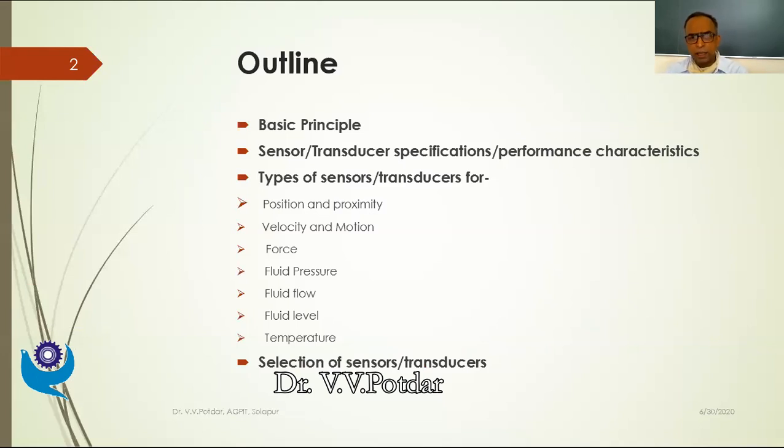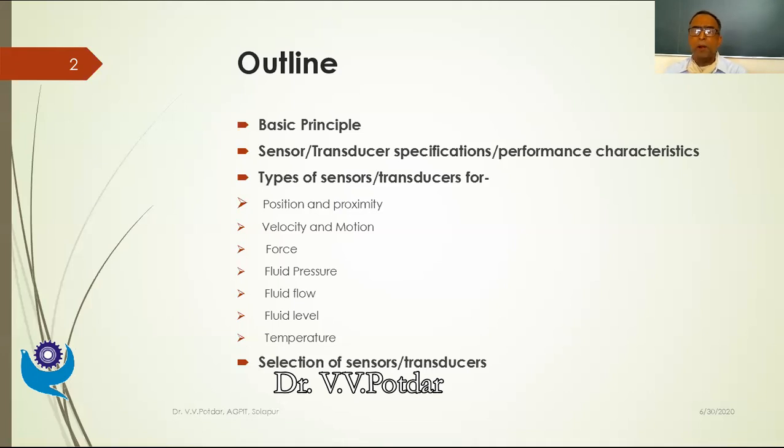Briefly, I will be discussing the basic principle of sensors and transducers. Then we will identify the sensor transducer specifications, also called performance characteristics of these sensing and transducing elements. These performance characteristics are very important from the point of view of selecting an appropriate sensor transducer for our mechatronic application.